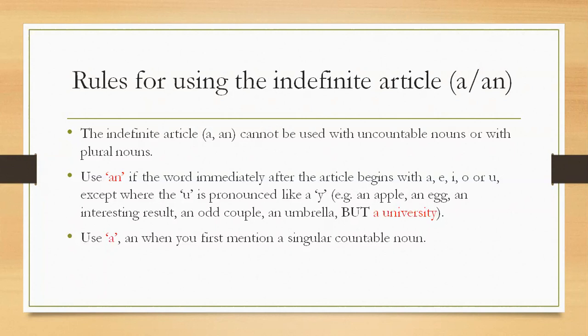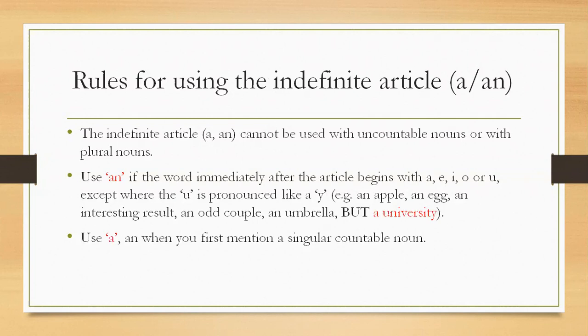For example, an apple, an egg, an interesting result, an odd couple, an umbrella, but a university. Here, why have we used a with university? Because the beginning sound of the word university is that of y. We don't say "an university", we say "a university". That is why the indefinite article a is placed in front of university instead of an.